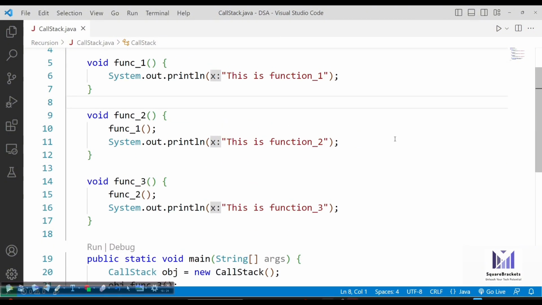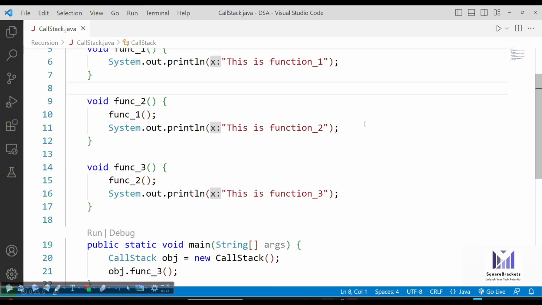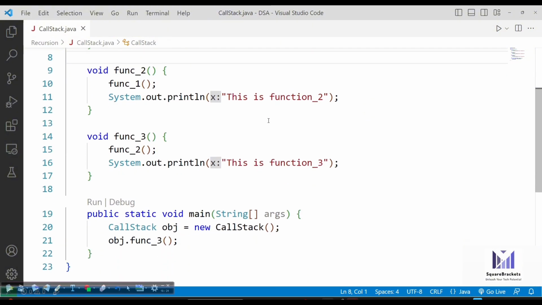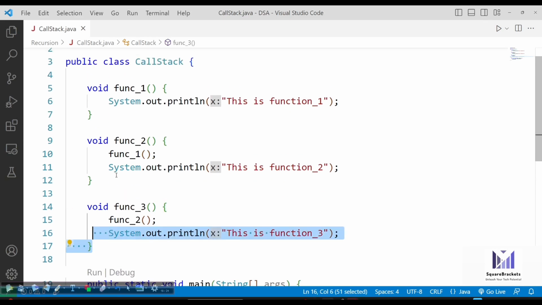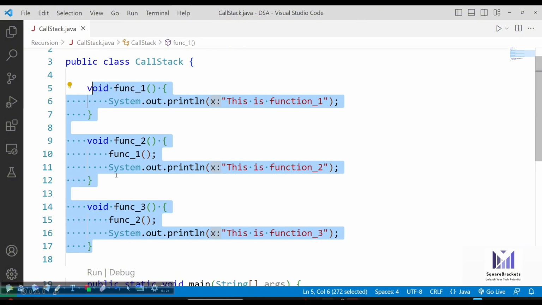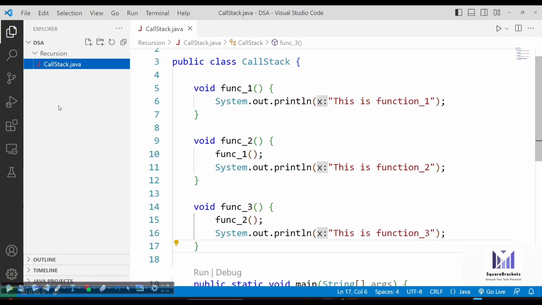Now the second thing is the return statement. Another thing that we have to talk about is the return statement. So right now we have call stack available. In the call stack, we simply have inserted our calls one by one. But now, in order to work with recursion, we must be familiar with the return statement as well. Let's take one example.